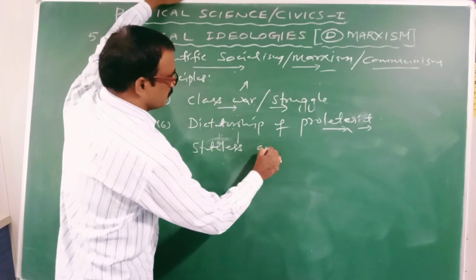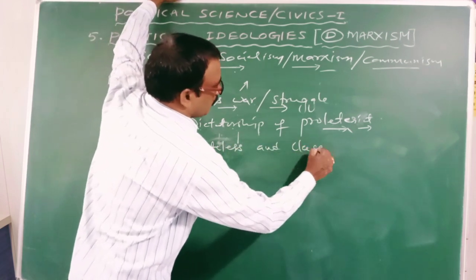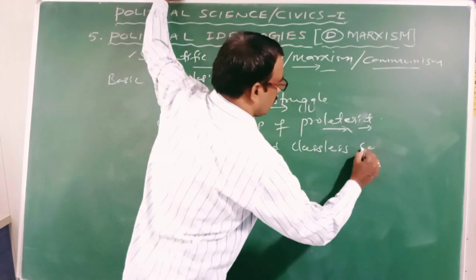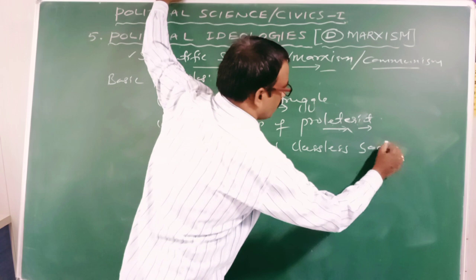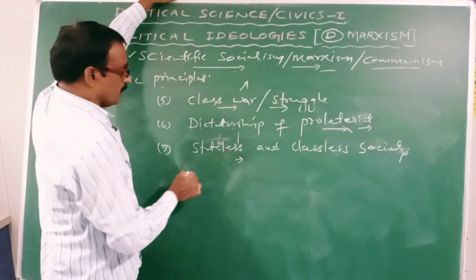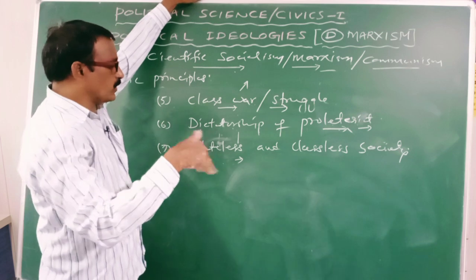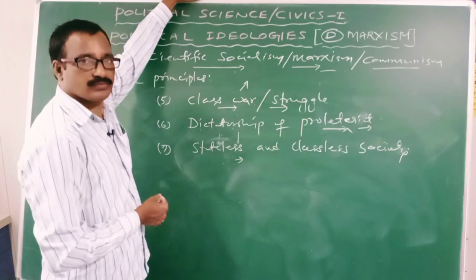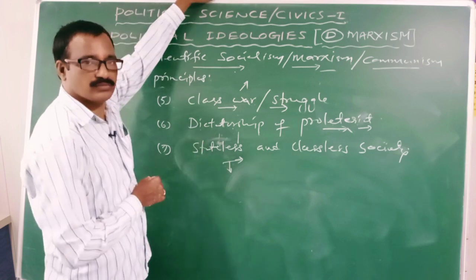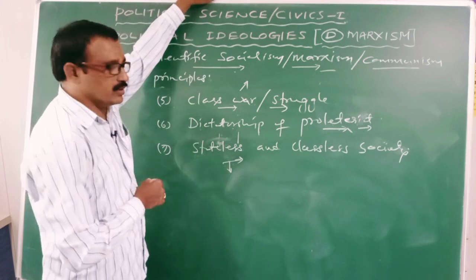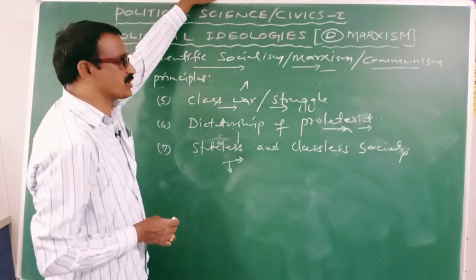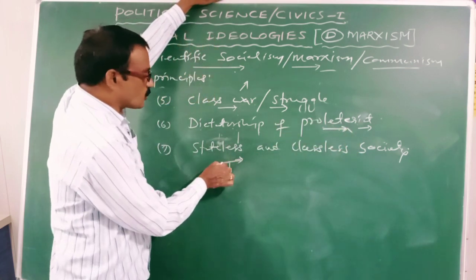Stateless society or classless society. Clear? So with the overthrow of the capitalists, communist society is formed under the dictatorship of proletariat.